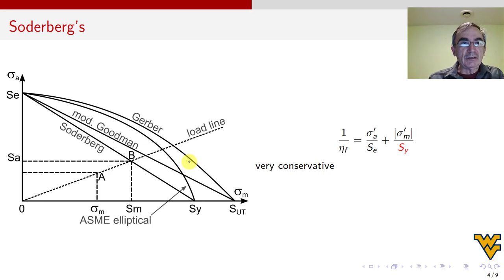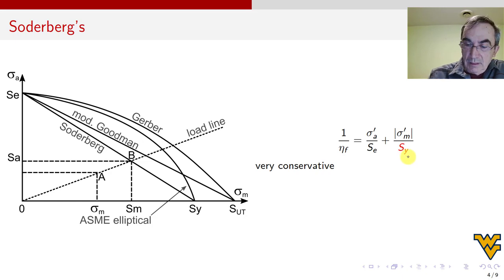So then we have other failure criteria. We have this picture, yes, with different interaction criteria. So we start with Soderberg, which really is not used very much because it's more conservative than Goodman. I don't know, maybe in some particular case. If you use Soderberg, it's like Mott-Goodman, but instead of SUT, you put SY here. That's the only difference.